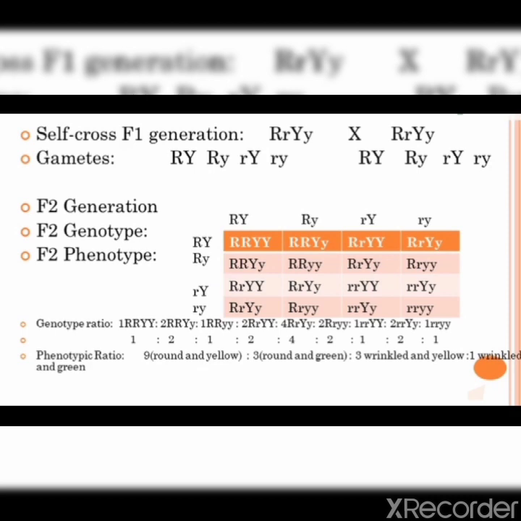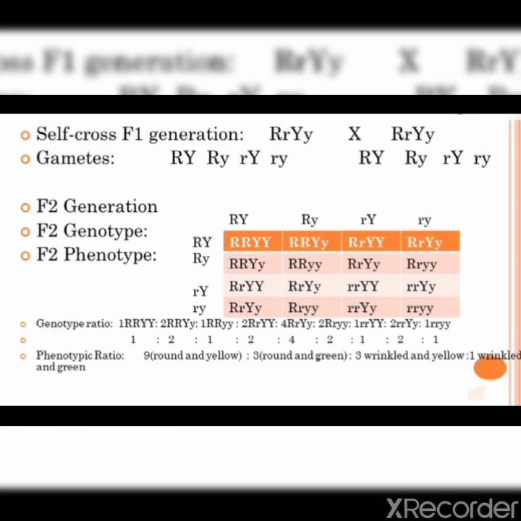The genotypic ratio, you can see, which Mendel got, is very complex. Then also you can learn on your own, if capital R is present, then the seed will be round, and if capital Y is present, then the seed will be yellow in color.